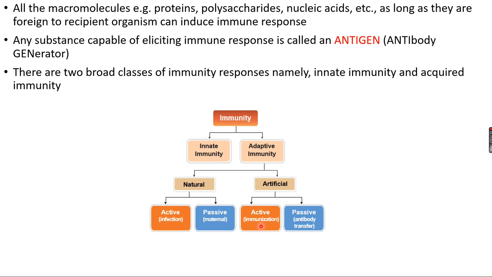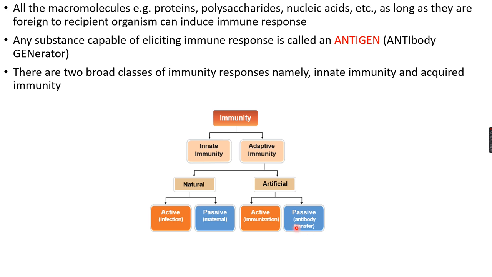What is active? Active means immunization or vaccination. So vaccination means that vaccine consists of mainly live or dead germs only. The particular causative agent of the germs, whether in a live condition or dead condition, in very few quantity, is given as vaccine, which induces our immune system to produce antibody. It is not capable of producing the disease in our body, but it can act on the immune system of the human body and produce immunity or antibodies. So that is immunization or vaccination.